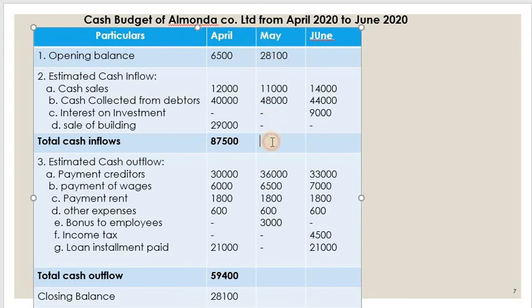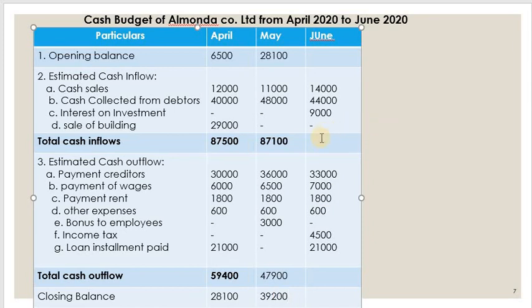Then again you have to total the inflows here. So how much are the inflows? 28,800, 11,000, then 48,000. So it is 87,100. Then total the cash outflow, that is 47,900. Now deduct 87,100 minus 47,900. It is 39,200.